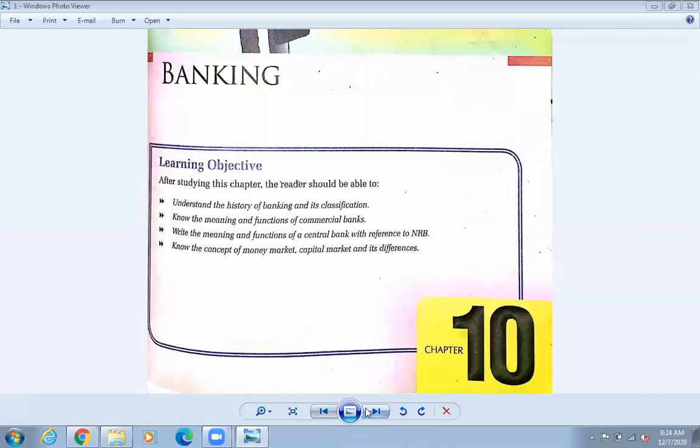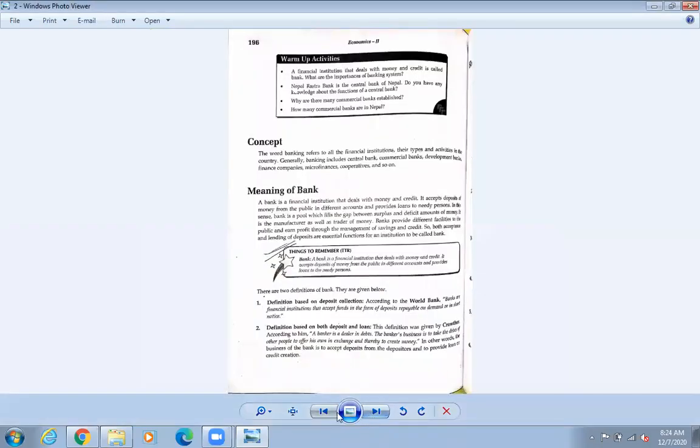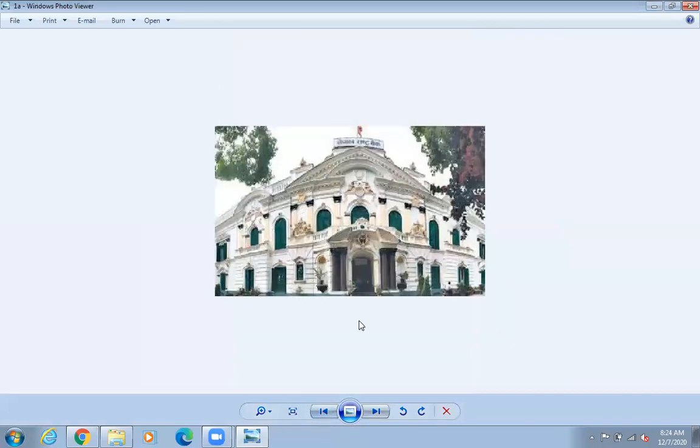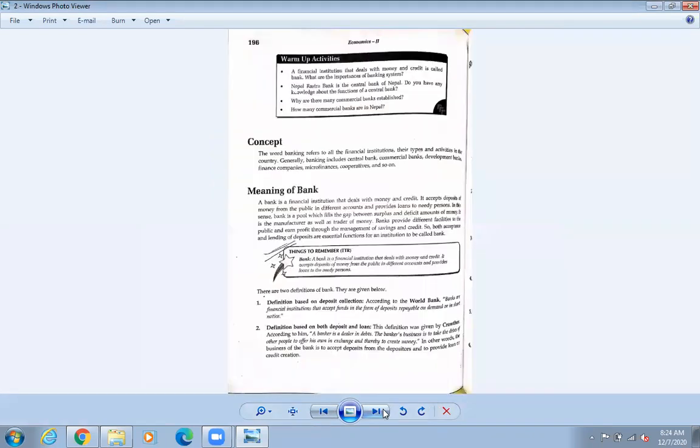Okay, so yesterday we learned the topic. So this is the Nepal Rashtra Bank of Nepal. Okay, so this is of Kathmandu region, Nepal Rashtra Bank. So who is controlling all the banks of Nepal? Okay, so आज हामी यही Nepal Rashtra Bank, that is the central bank कै कुरा गर्छौँ आज.